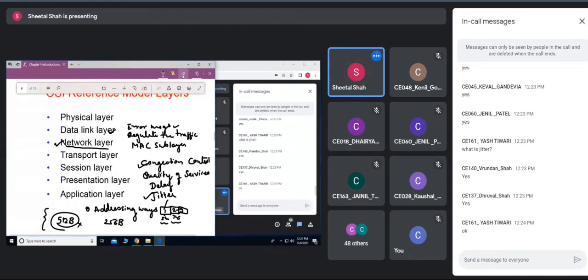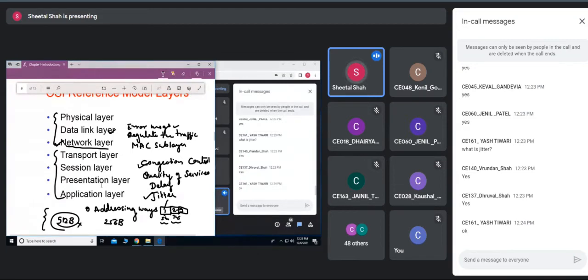The next layer is the transport layer. As we have seen, these three layers communicate only with their neighbors, either the router, etc., whereas the true end-to-end communication is carried out by the transport layer, session layer, presentation layer, and the application layer.